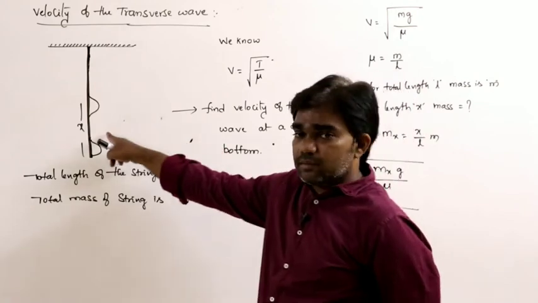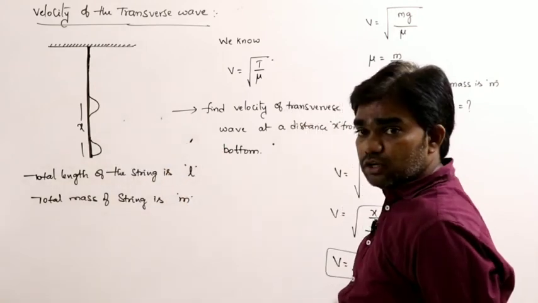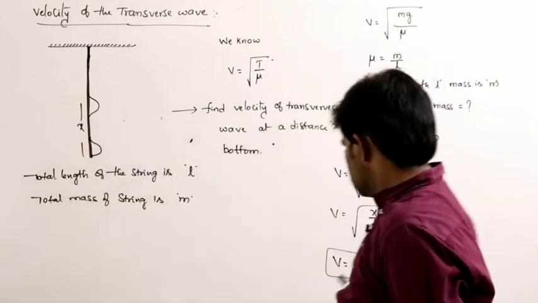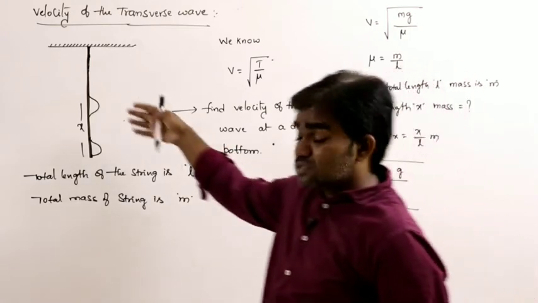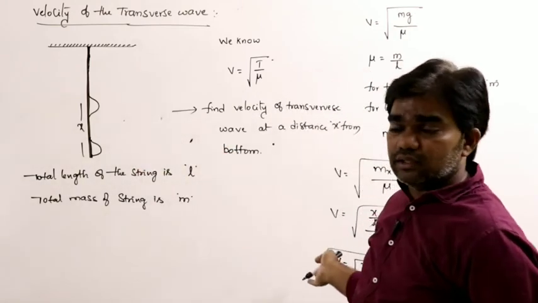If x is 10 centimeters, that is 0.1 into g. If x is 20 centimeters, 0.2 into g. If x is 3 meters, the square root of 3g, like that.